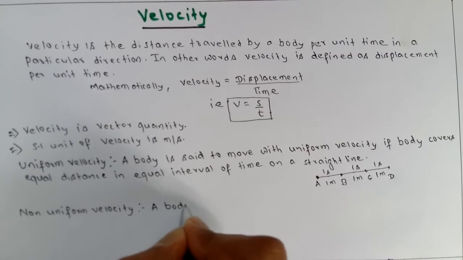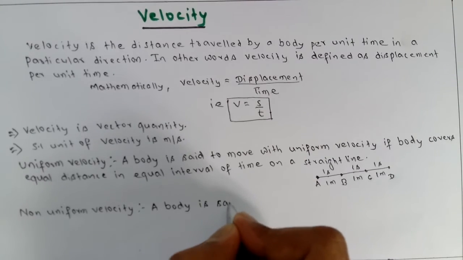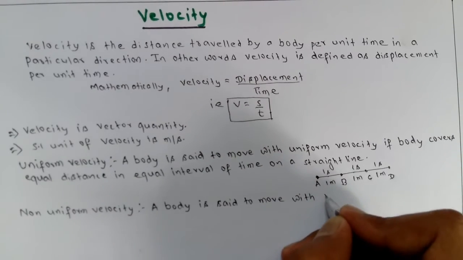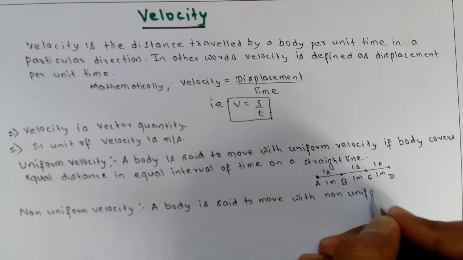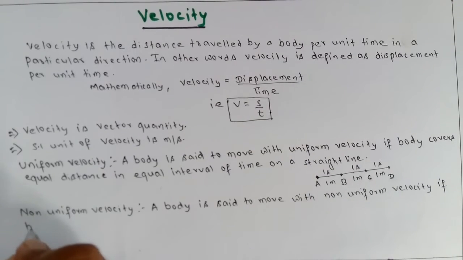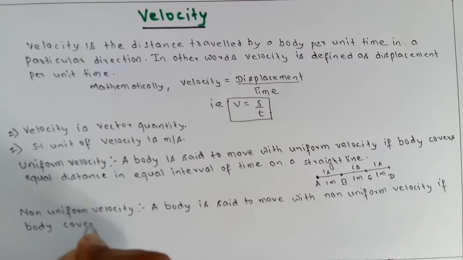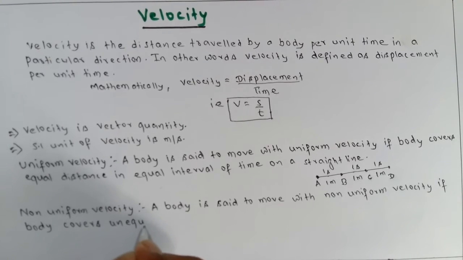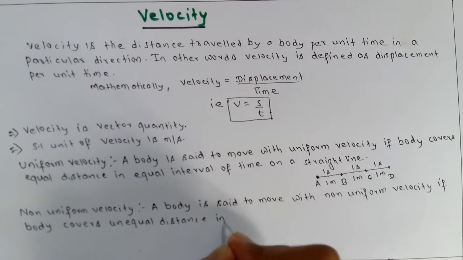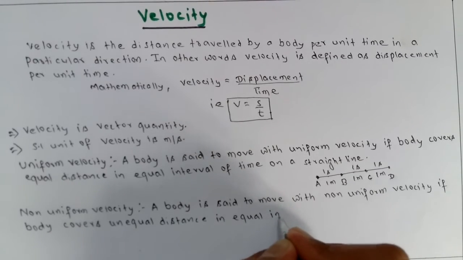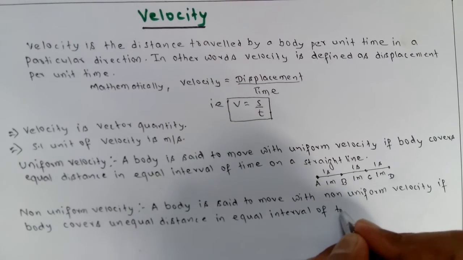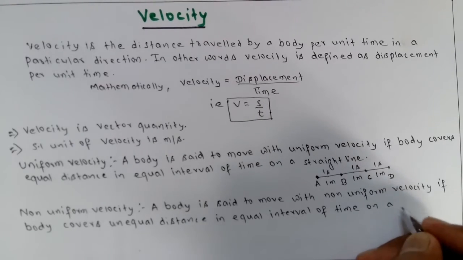A body is said to move with non-uniform velocity if the body covers unequal distance in equal interval of time on a straight line.